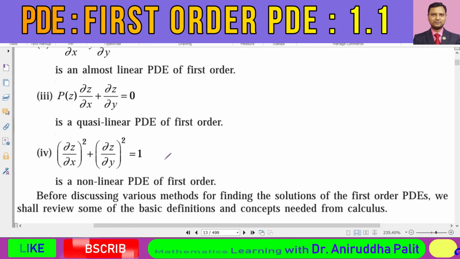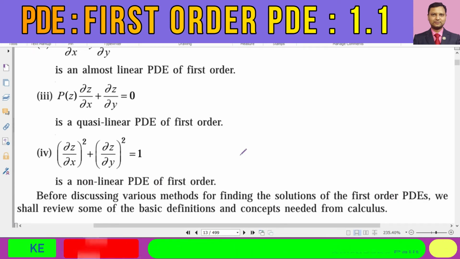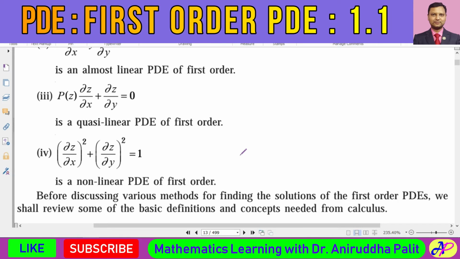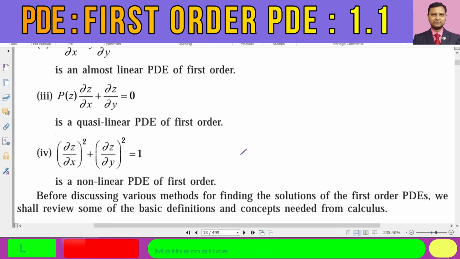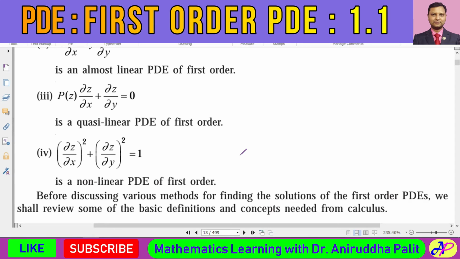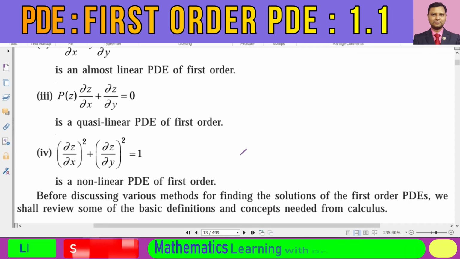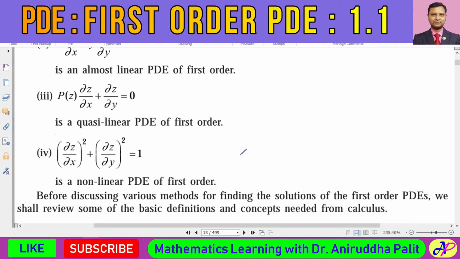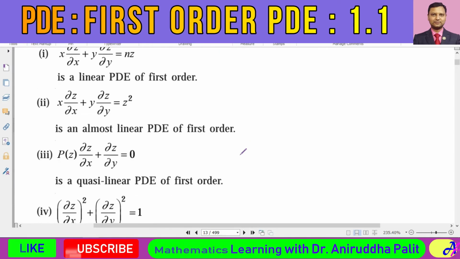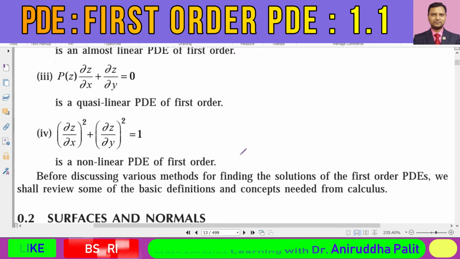Anyway, I'm not talking about nonlinear partial differential equations. If you find the topic interesting in your higher study, you might be interested in the solution of nonlinear differential equations. This is actually one of the most sophisticated branches of mathematics and its application, depending on the programming as well as on the hardware capacity and on mathematical development. So this is about different kinds of linear, quasi-linear and non-linear partial differential equations.